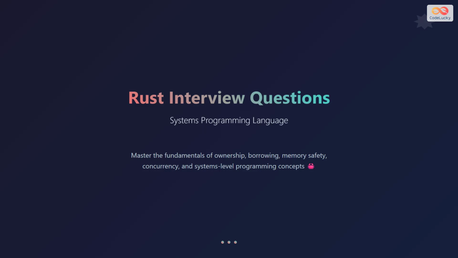Whether you're preparing for your first Rust interview or looking to deepen your understanding of systems programming concepts, this guide will provide you with the essential knowledge and practical insights you need to succeed.